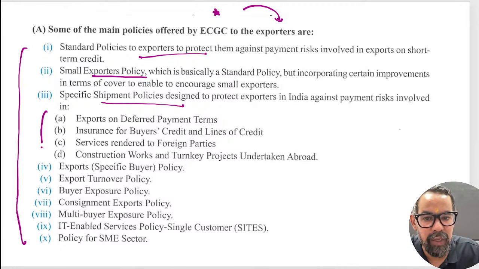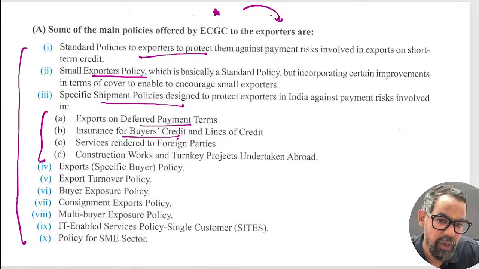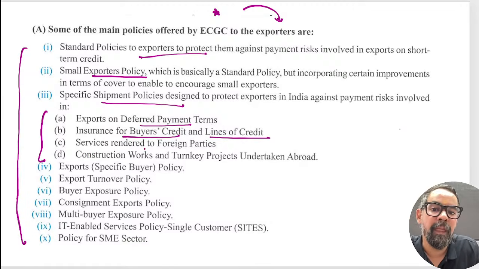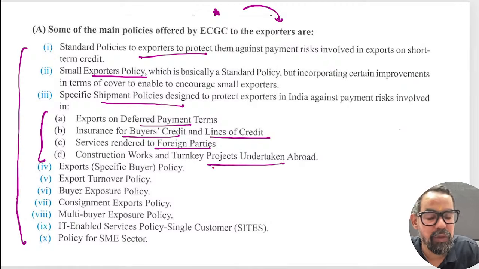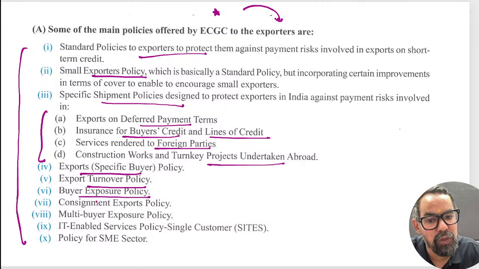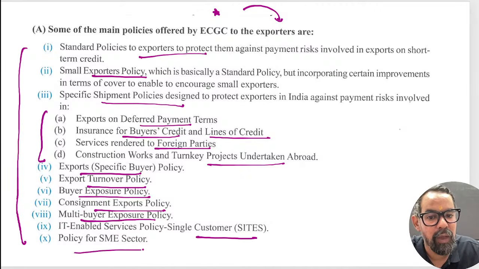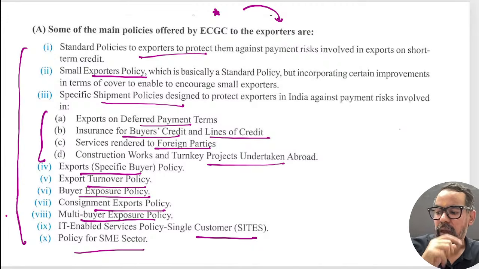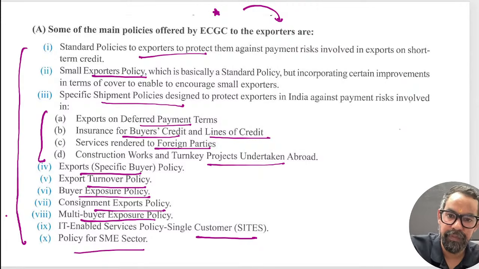Shipment specific, where we have export on deferred payment. We have insurance for buyer credit and line of credit, services rendered to foreign parties, construction work and turnkey projects abroad. We have exporters specific buyer policy, turnover policy, buyer exposure policy, consignment, multi buyers, IT enabled, and we have a policy for MSMEs. So these are the policies which are offered by the ECGC directly to the exporters.